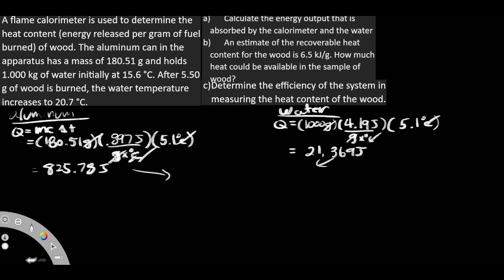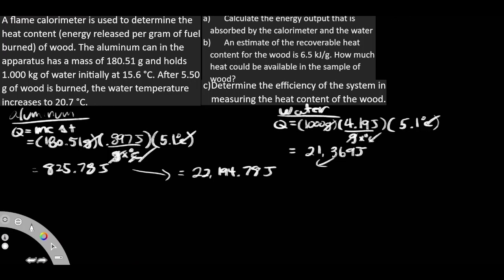Now I'm just going to get my Q total, so by adding these up, I'm going to get the total value of 22,194.78 joules. Now, is this what we want? Well, let's look at question A. Calculate the energy output that is absorbed. Well, it seems like that is the answer, right? It got absorbed by this medium, and it got absorbed by this medium. So we're just adding them up. We get the sum. Now, that is A.